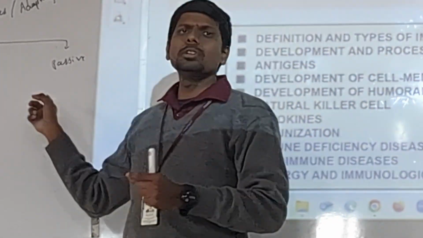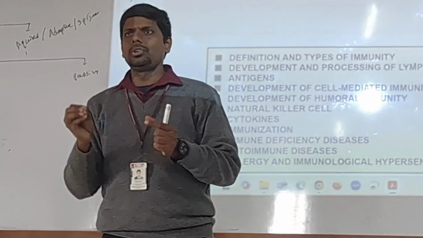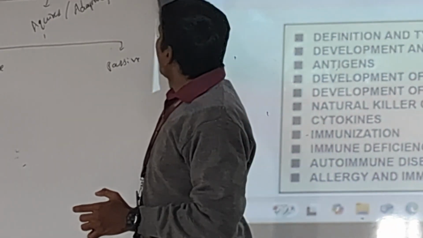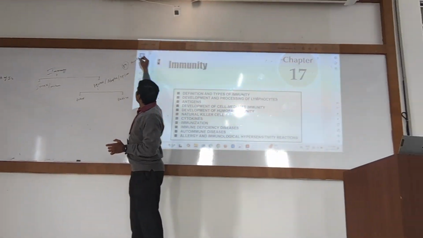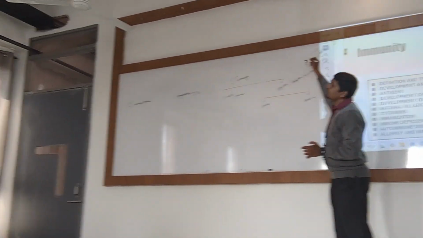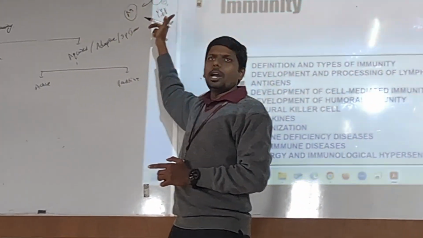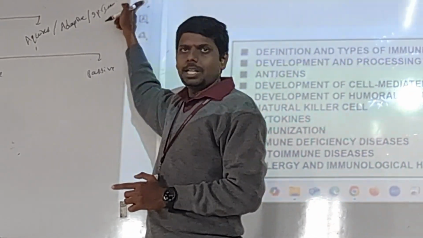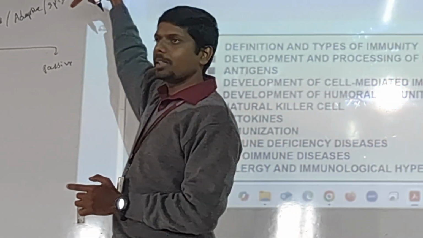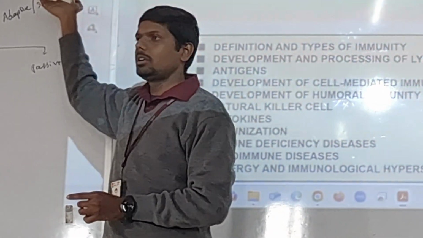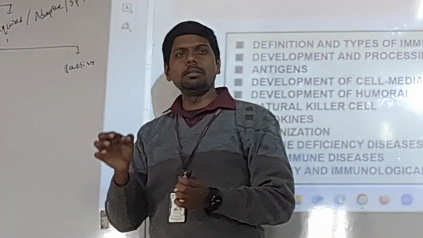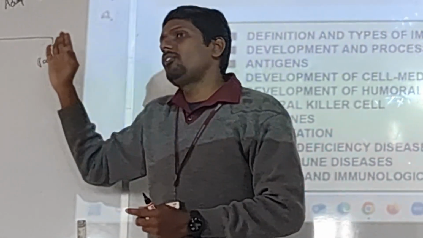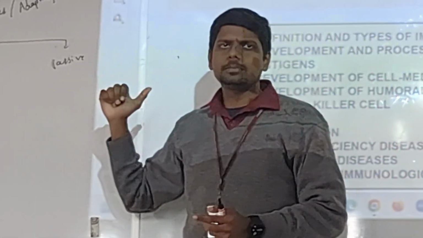And in passive, the immune system does not participate to develop the antibodies. At the end of the day, we have an antigen and our body will prepare an antibody. Getting an antibody towards anything is immunity. Simply, if our body makes its own antibodies, that is active. If our body failed in producing antibodies and we supplemented them passively, that is called passive immunity. That's the simplest definition. If the body actively prepared antibodies, active. If it failed in producing antibodies, passive.